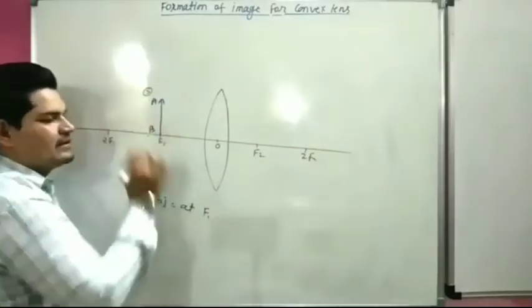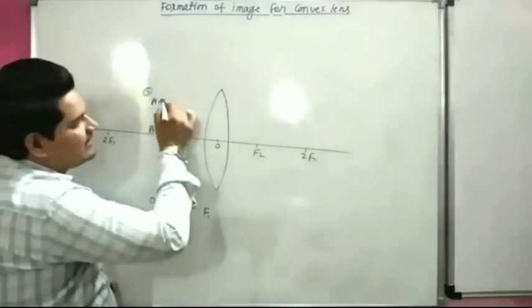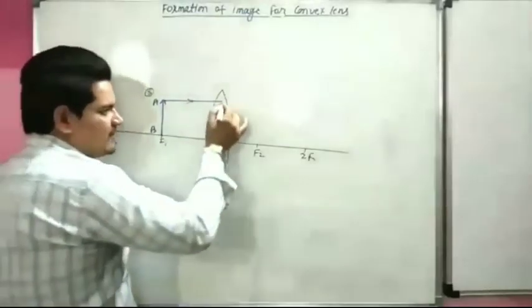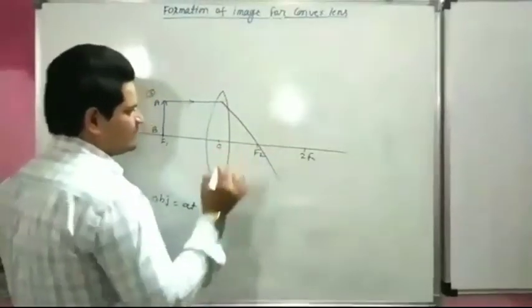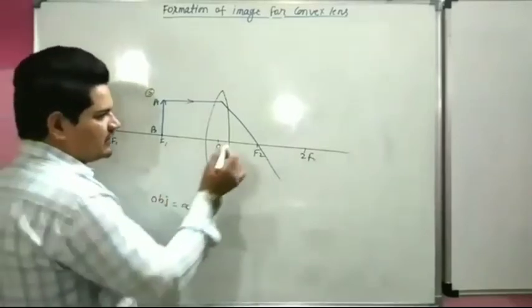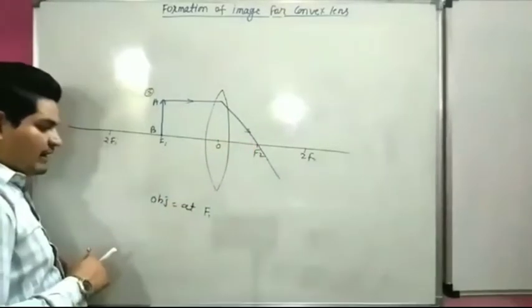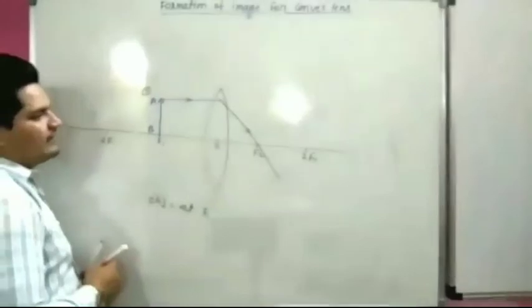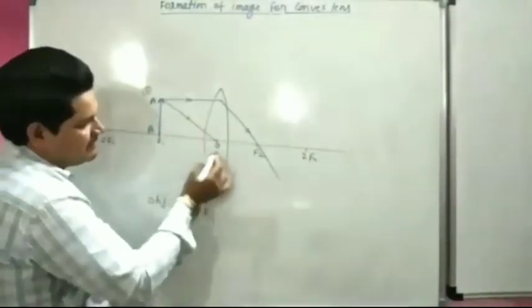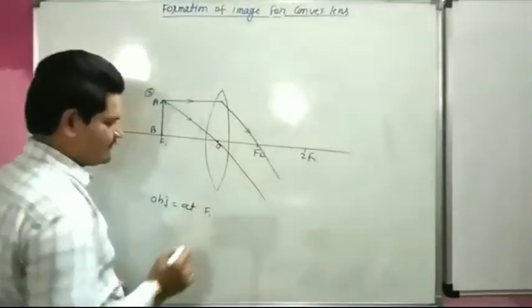According to rule, when an incident ray coming parallel to principal axis, it will pass through the focus. Now again, when incident ray coming through the optical center, it will pass through the same point.